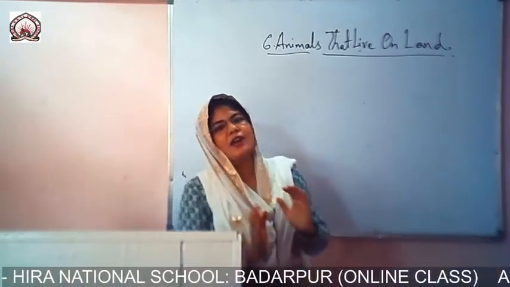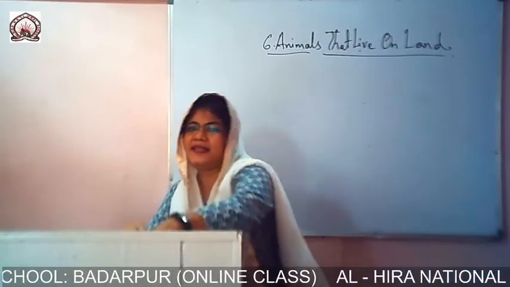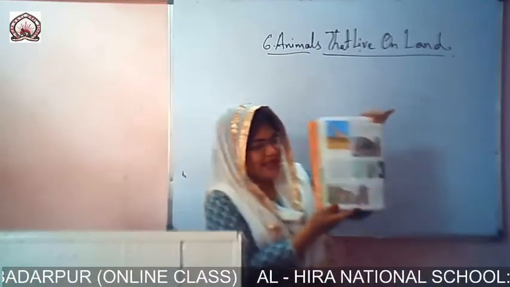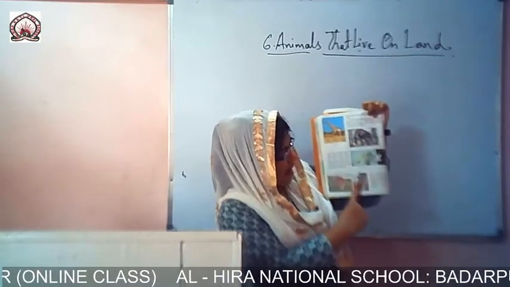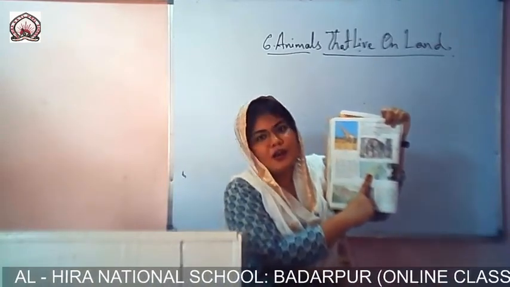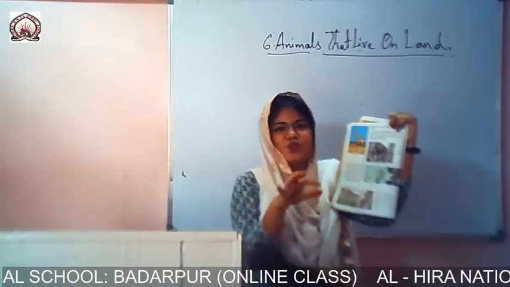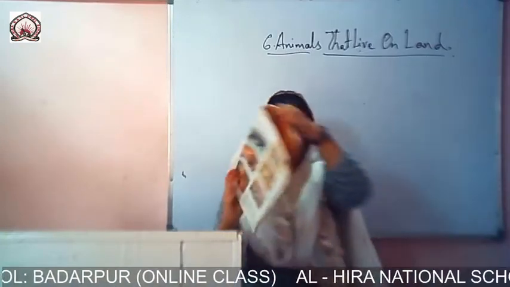So they are quite similar to the kangaroos. They eat plants. Koalas eat plants. You see page number 22, you can see here this one is a kangaroo and this one is a koala, and this one is a polar bear, white in color, which matches with the surrounding, the icy land.